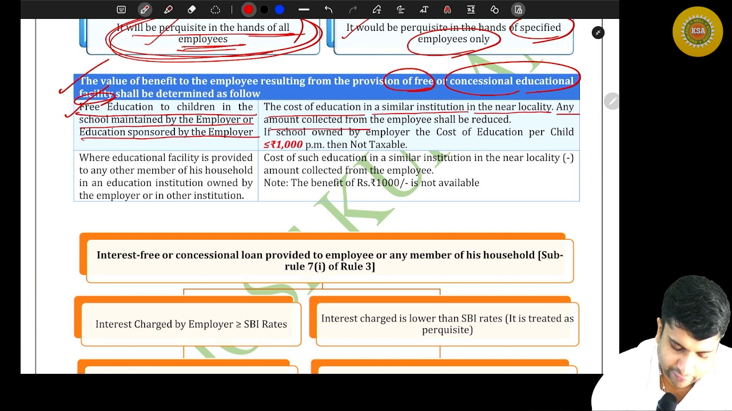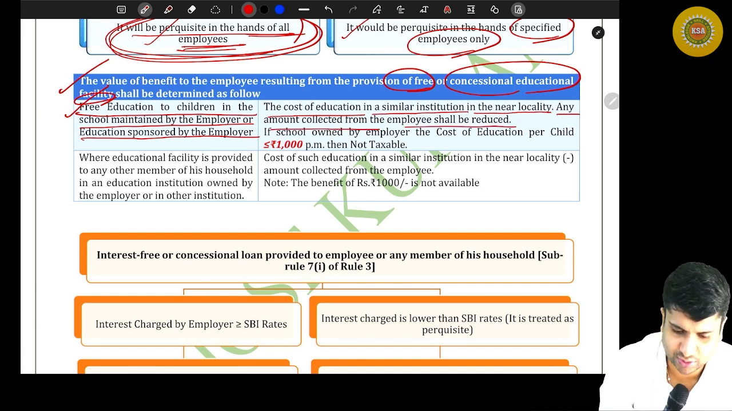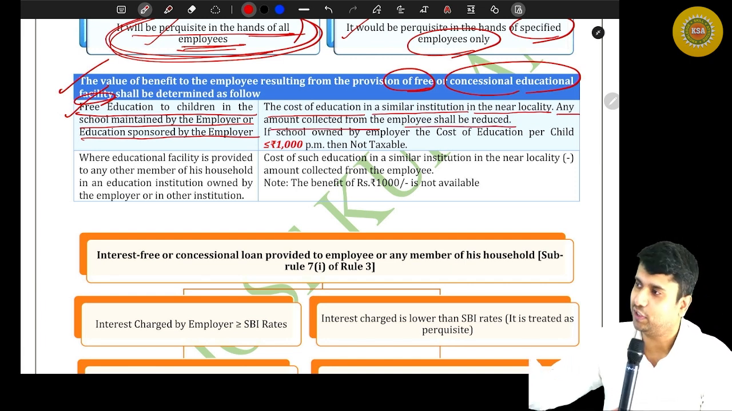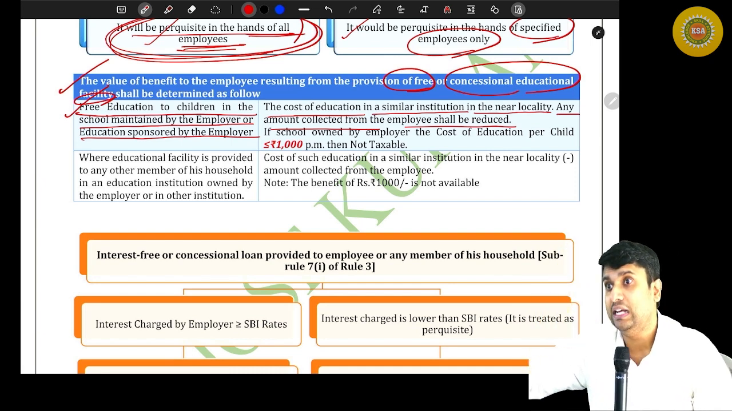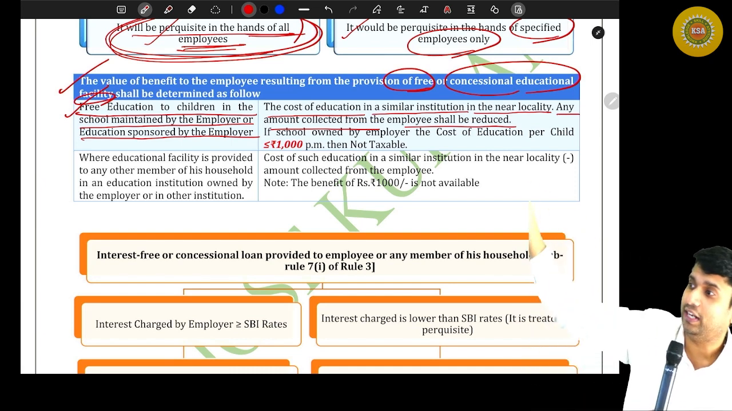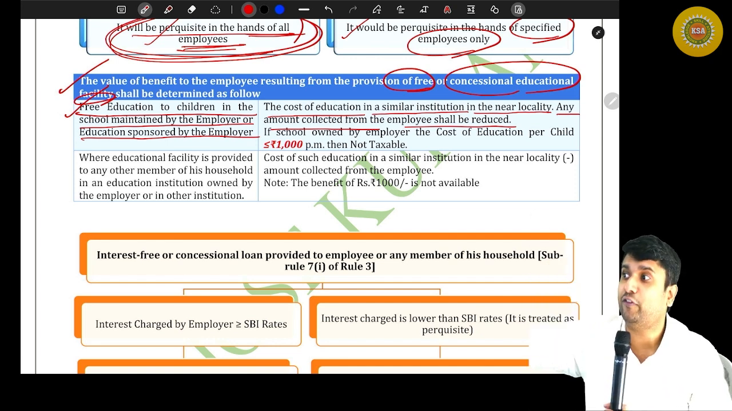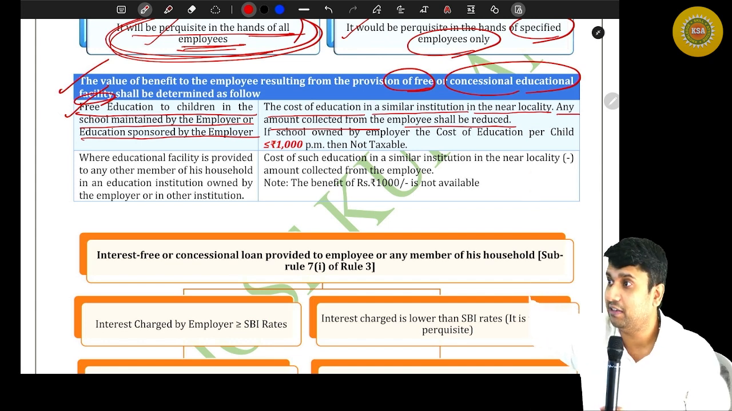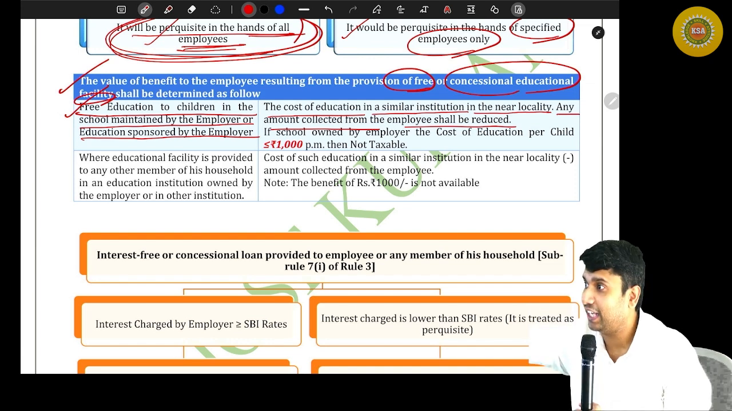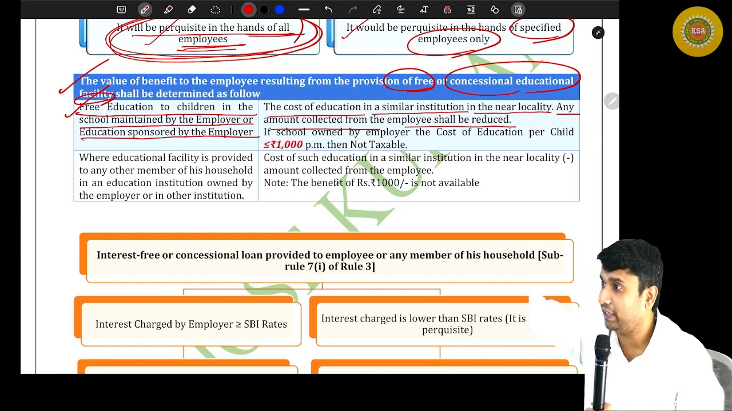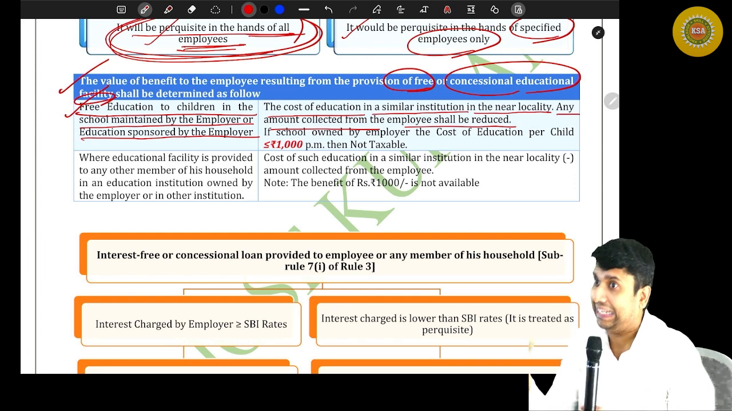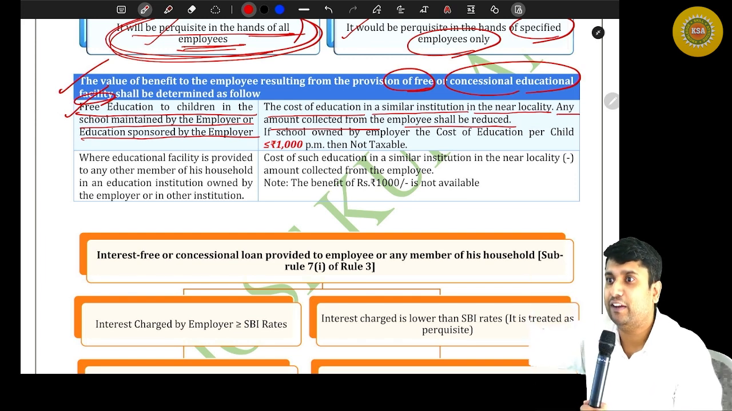Any amount collected from the employee shall be reduced. So that simply means the normal market value of the school fees. If that school has some other students also, you check the market value of the school fees from that fees itself. Or if that school is exclusively for the children of employees, that is also possible. Companies like Tata in Jamshedpur are doing this. They have schools and a sports academy exclusively for Tata Steel employees. In that case, you check the similar fees in the locality.